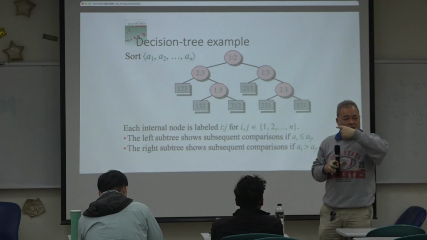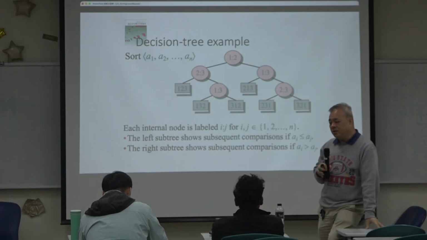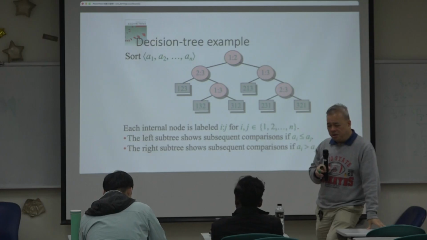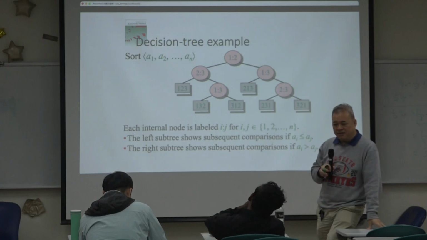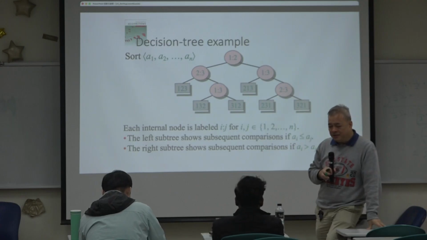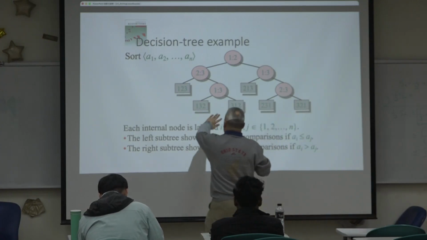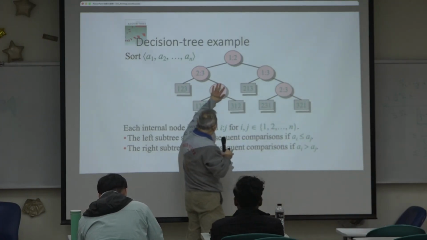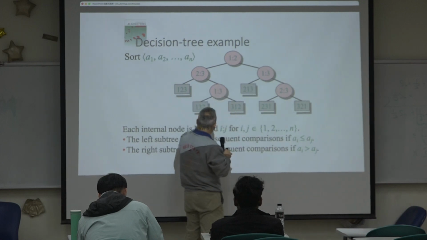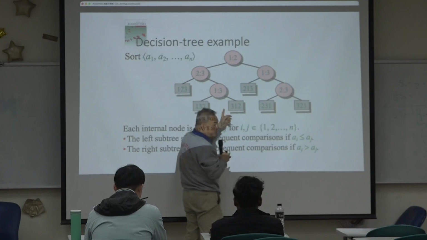And these comparisons are necessary. If you try to skip any of these comparisons, your sorting may fail. For example, if you skip this one, you have trouble figuring out which case your numbers belong to.